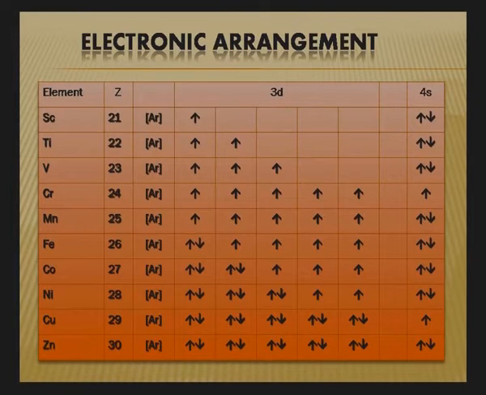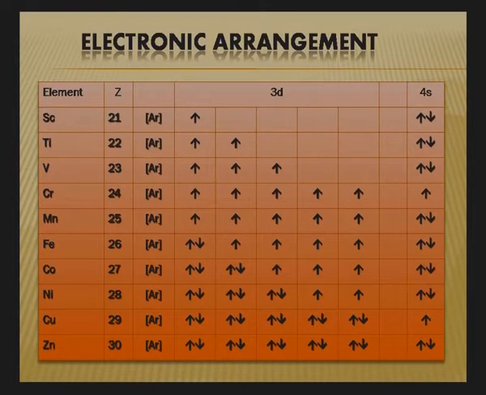Now I will discuss the properties of transition elements in 2 categories, that is general properties and characteristic properties. Before this, we must know the common criteria by which we can say that an element is transition or non-transition. As I just showed you, they should have partially filled d orbital either in the atomic state or in the ionic state. For example, the electron configuration of chromium is 3d5 4s1. Since it has 5 electrons in the d orbital, it is a partially filled d orbital, that is why it is a transition element.